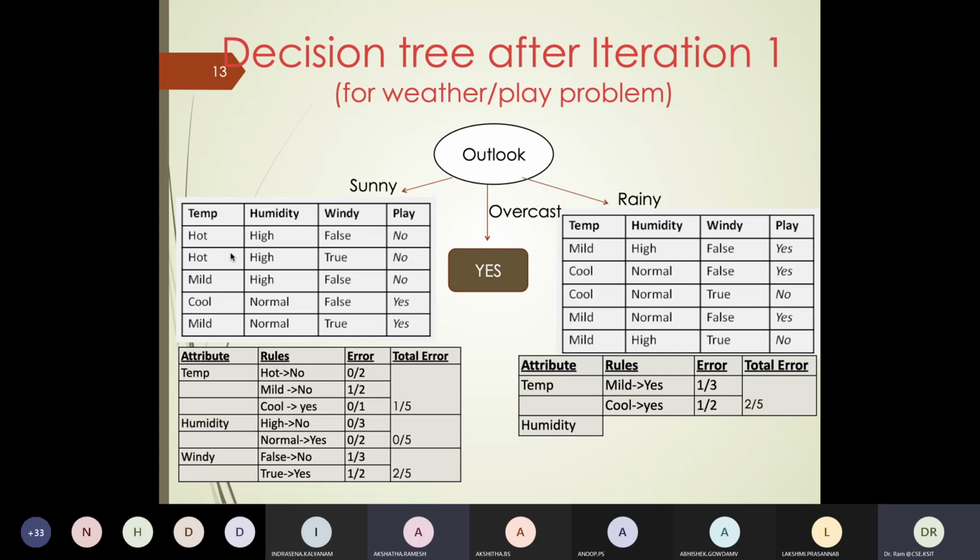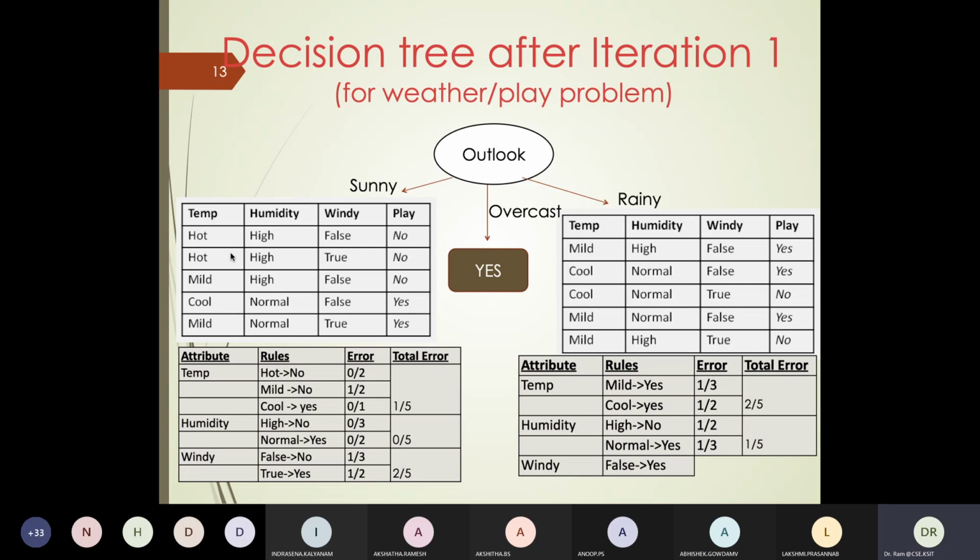High yes, 1/2. High yes and high no both give the same answers, so I can say either one gives 1/2, which is fine. Normal yes, 1/3. So error is 2/5. And third is the windiness.